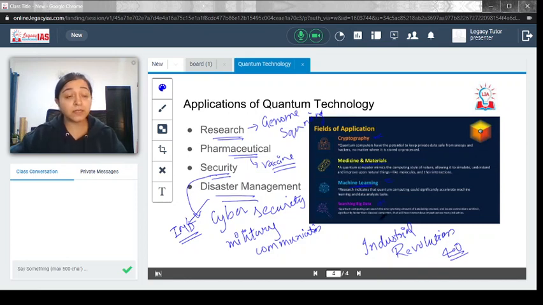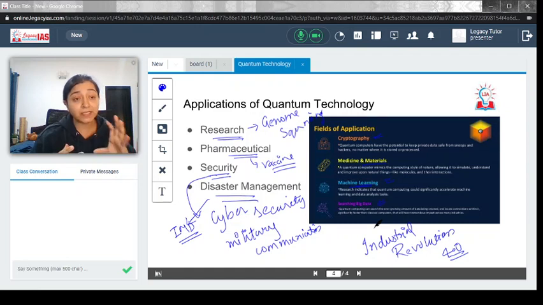And finally, searching big data. Lots and lots of data has been generated by almost every person living on this planet now. That data needs to be processed. Raw data is of no use. It needs to be analyzed and processed, and you need fast, powerful computers to do that. In that regard also, quantum computing will be really helpful. So these are the basic applications. In your examination there could be extensions to these applications, but these are the main ones.